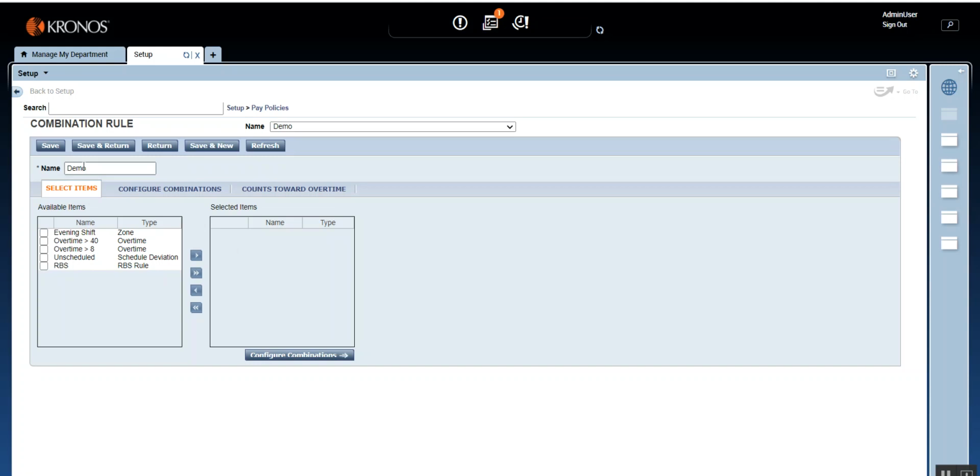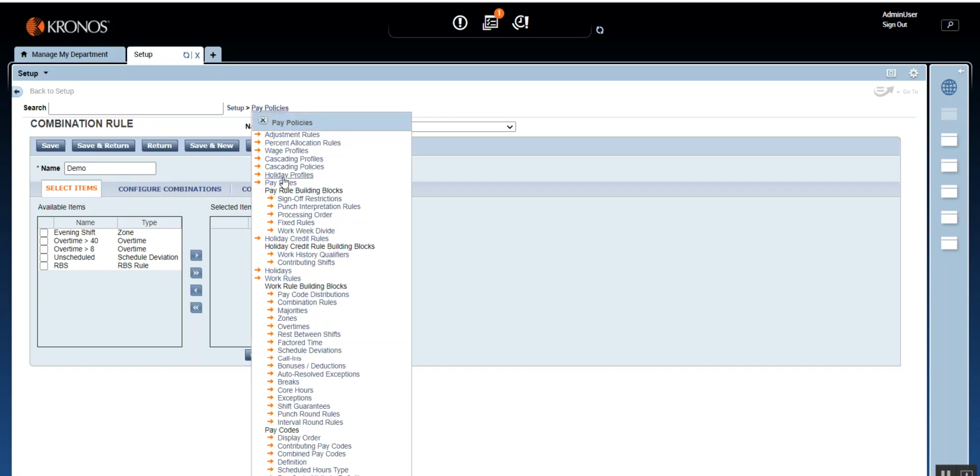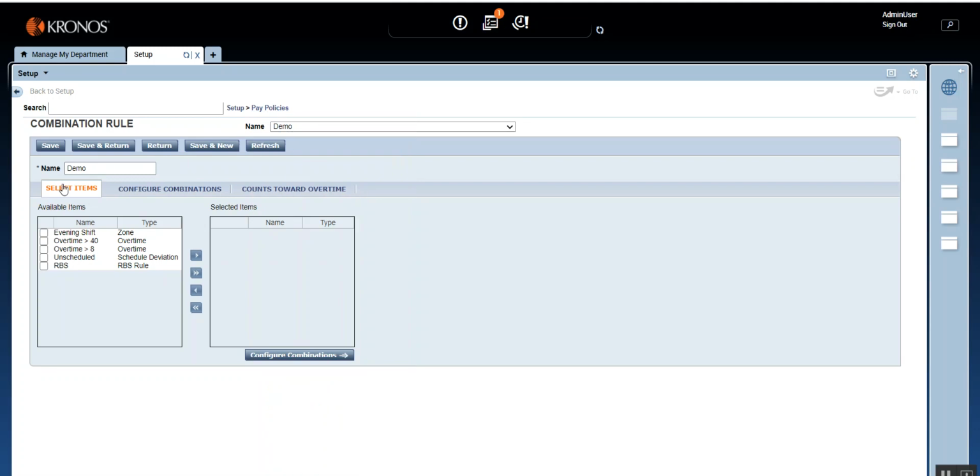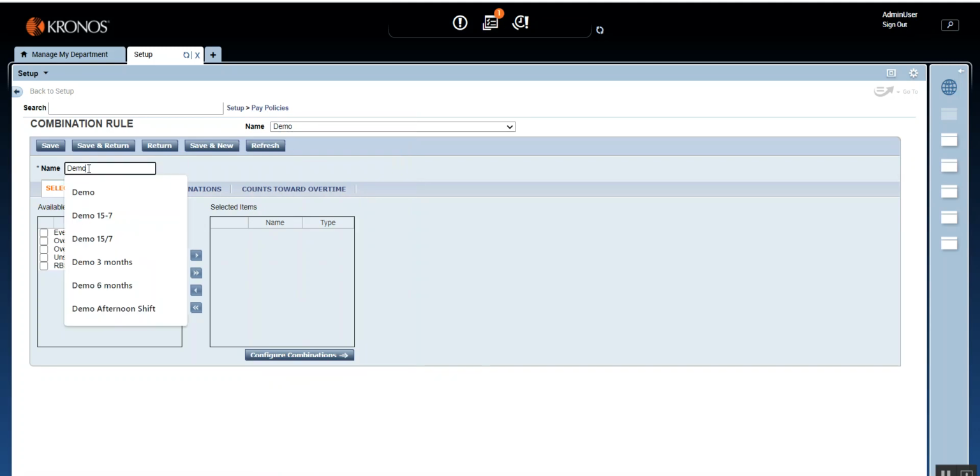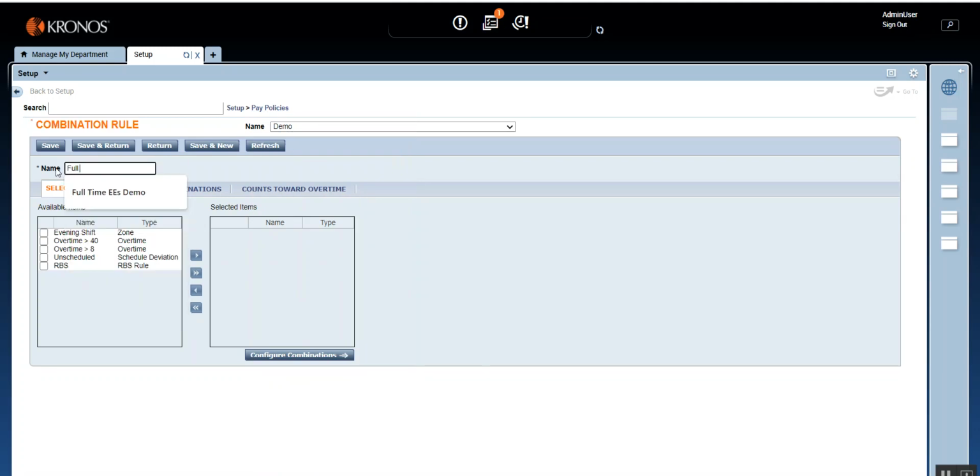So the naming convention that you give will help you when you go up the ladder to payrolls. The same naming convention should be used for the combination rule, pay code distribution, and the work rule. Previously I was using demo, but from now on I'm going to change this name to full-time employees. Here we go.